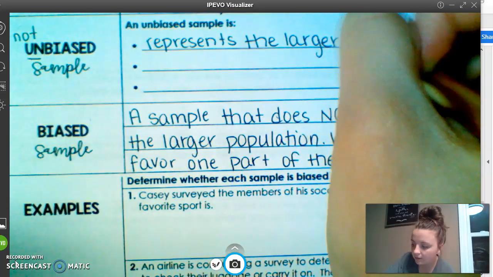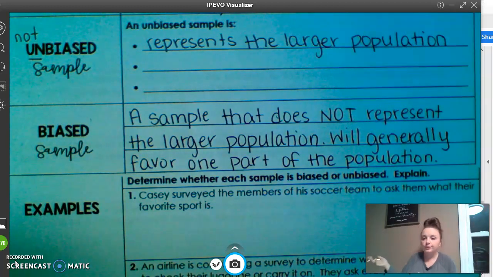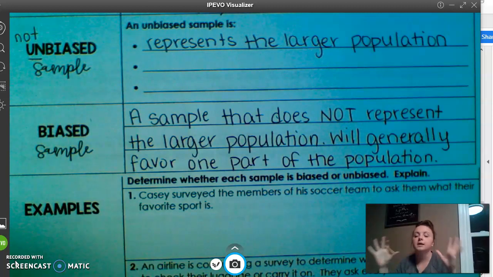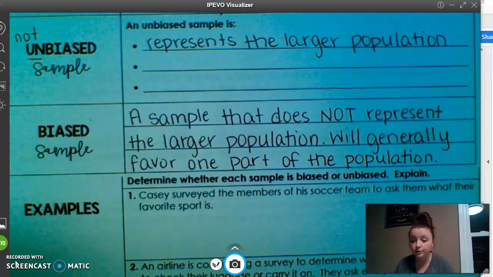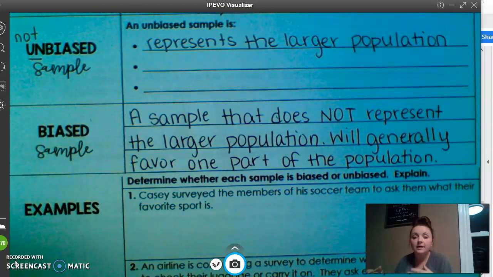So that means if we are talking about our middle school and we are trying to figure out when we want the middle school dance to be, what time, that would mean that we had to look at some seventh graders and some eighth graders. We need to talk to some boys and some girls. We need to make sure that we get some people out of each homeroom. That way we're looking at the entire population. We don't want to just ask the girls who want to go get their hair done before. Then they push back the time. We have to make sure we get boys, girls, each homeroom, and make sure it's fair. We don't just go to Miss Allen's homeroom and just talk to the boys. That wouldn't represent the entire population.